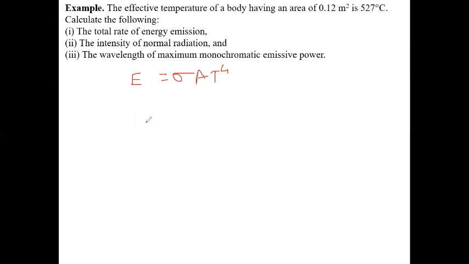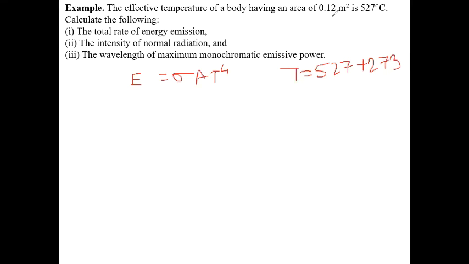First we find the value of T. Here T is 527, always converted to Kelvin: 527 plus 273. This is the Kelvin value.